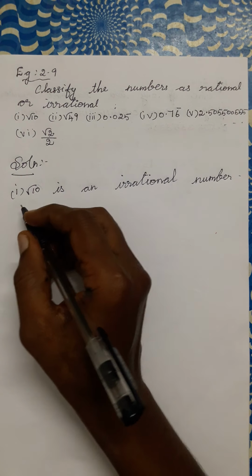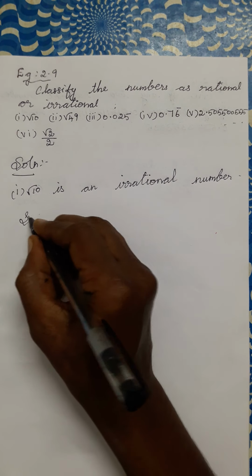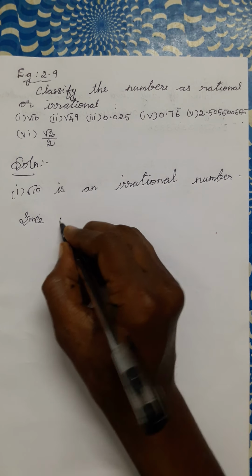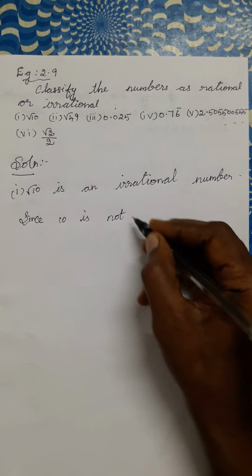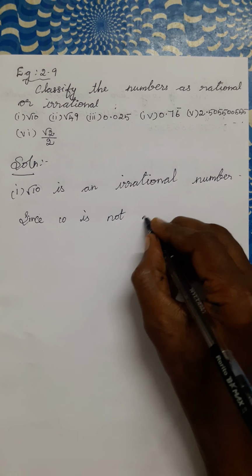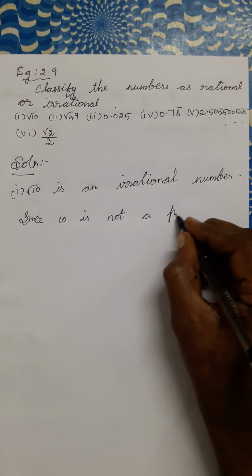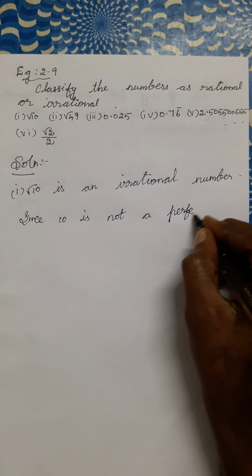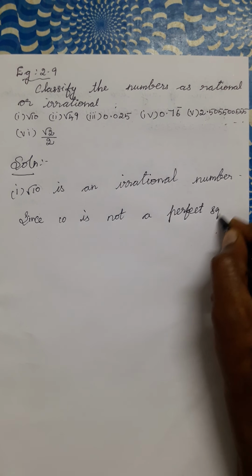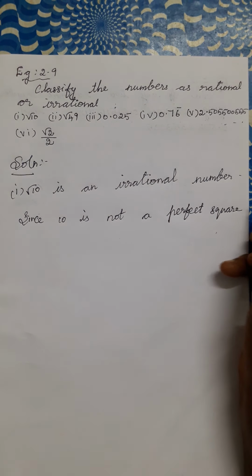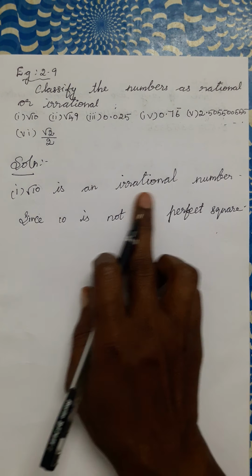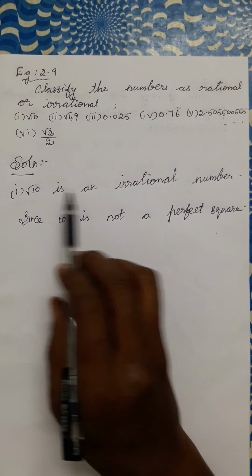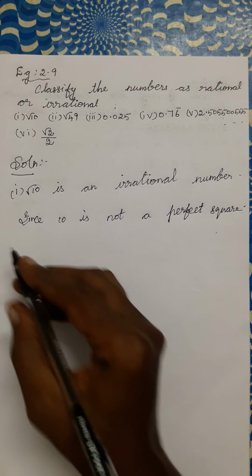Why is it an irrational number? Since 10 is not a perfect square, therefore this number is an irrational number. Therefore, root 10 is an irrational number.